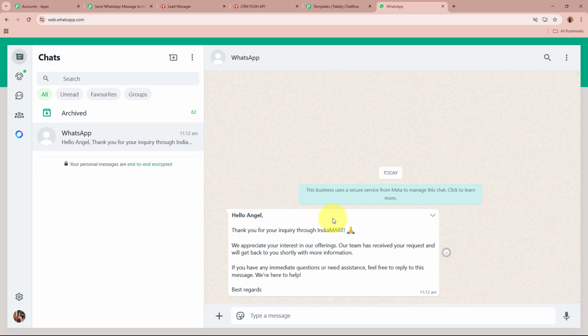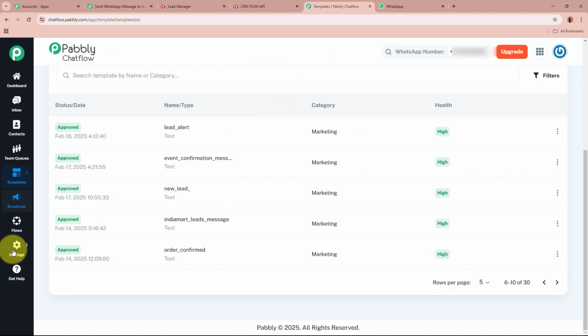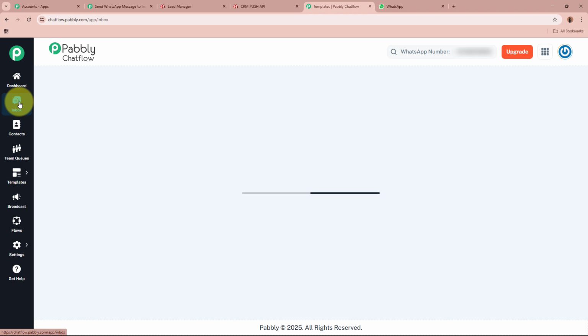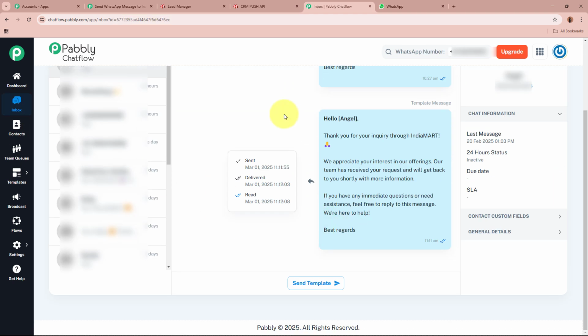As now the WhatsApp message is forwarded, and as my number was there in place of the recipient mobile number, so I can see and check whether a WhatsApp message is forwarded. But now, as a business owner, how can you check whether a WhatsApp message has been forwarded towards the lead or not? For that, in your Pabbly Chatflow account, from the left side of the panel, go towards the inbox section right here. As you open your inbox, you can see over here a WhatsApp message towards your lead has been forwarded as, "Hello Angel, thank you for your inquiry through IndiaMART.